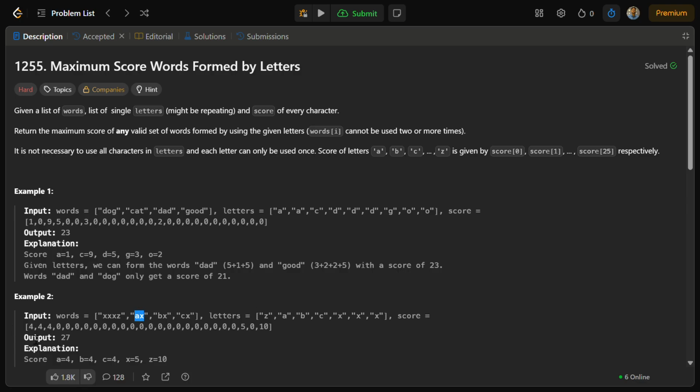So A is 4 and X is 5, so 9. BX is 4 plus 5, 9, okay. And CX is also 9, so 9 plus 9 plus 9, that is 27. The sum here is 27 and previously for triple XZ it was 25. So what is greater, right? 27. So one thing that I got here is that the greedy solution will not work here. We have to go to some different approach.